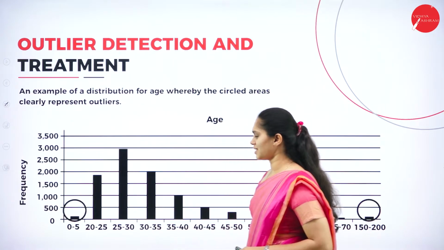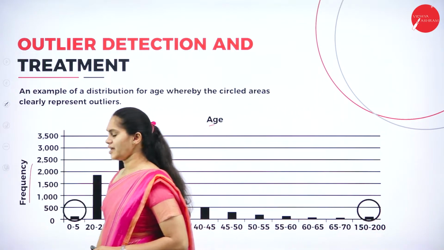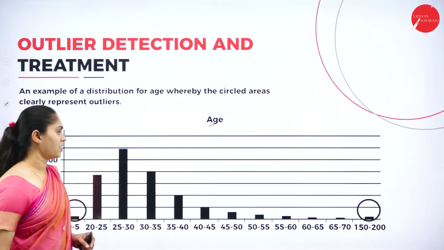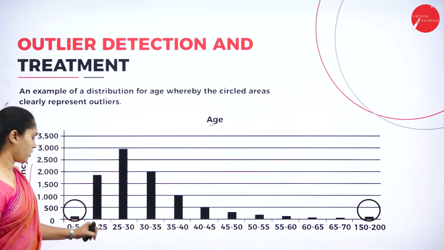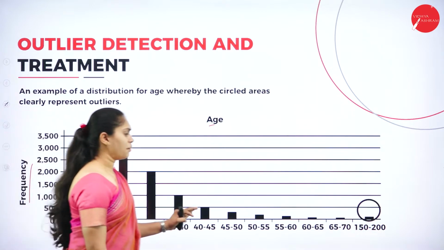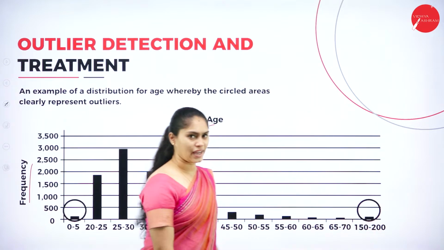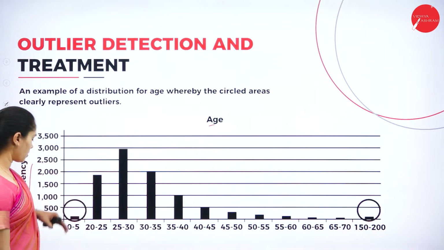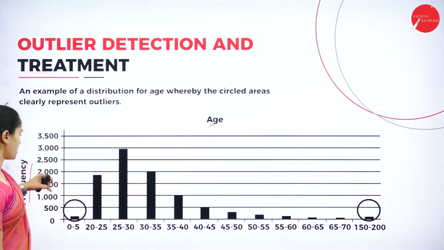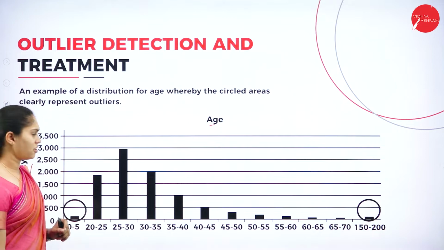So here you can see that we also have two dimensions. One is age and another one is its frequency or income. Here we have 0 to 5, 20 to 25, 25 to 30, up to 150 to 200. So this is related to age. And also here we have income in terms of dollars: 0, 500, 1,000, 1,500, 2,000, 2,500, 3,000 as well as 3,500.